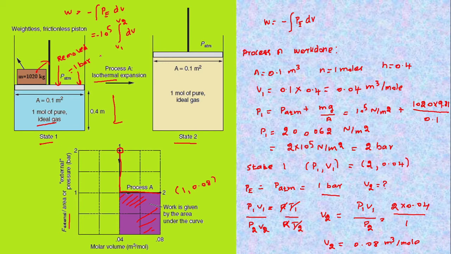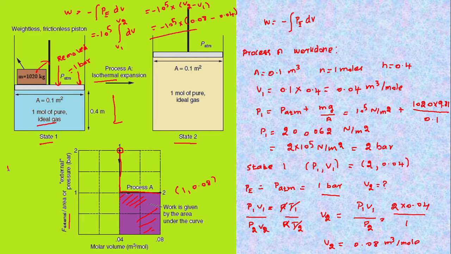Integration results in minus 10 power 5 multiplied by V2 minus V1, that is minus 10 power 5 multiplied by 0.08 minus 0.04.